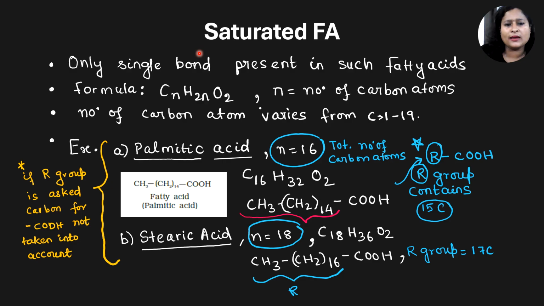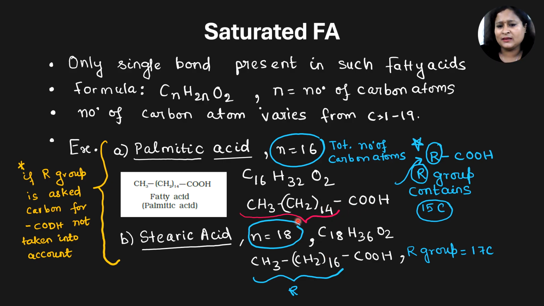Okay. So, if we have to write the formula for saturated fatty acid, it would be CnH2nO2. So, what is n here? n is the number of carbon atoms. Let's take palmitic acid as an example first. Palmitic acid has 16 carbon atoms. Put it in the formula: C16H2 times 16, that is 32, O2. So the formula becomes C16H32O2. Clear?